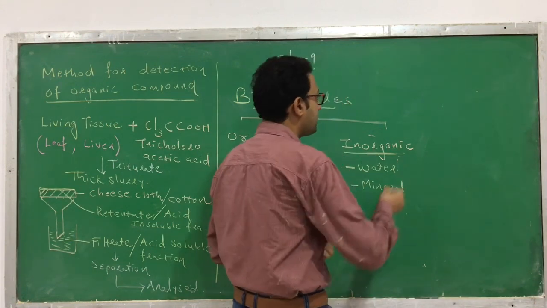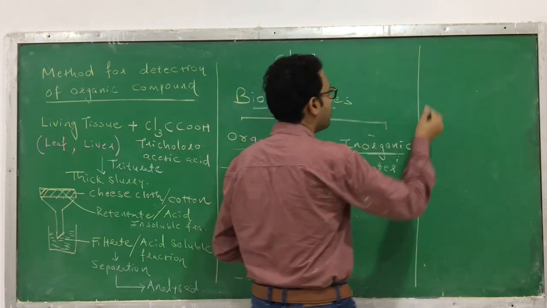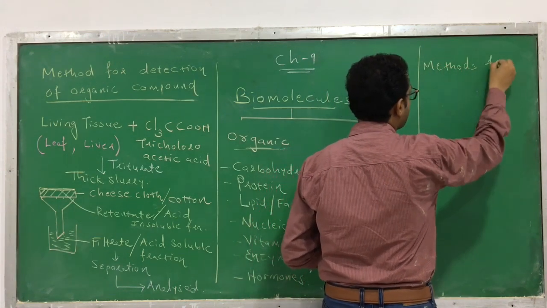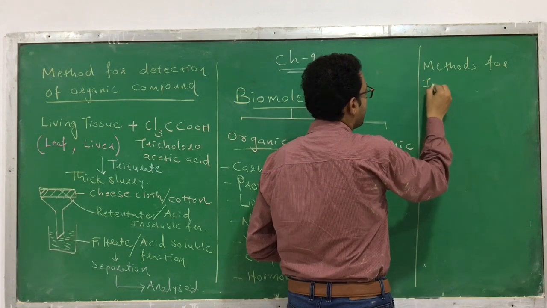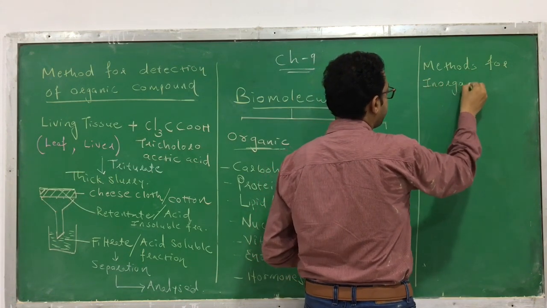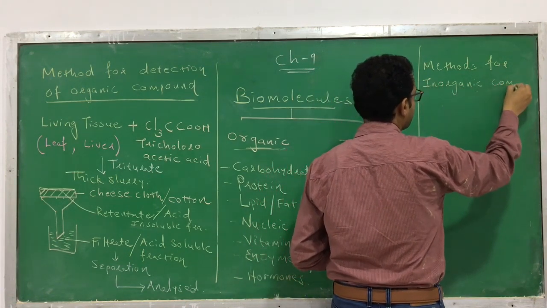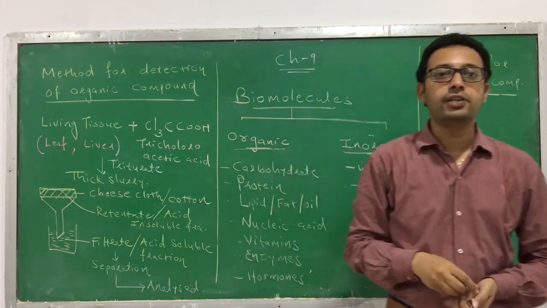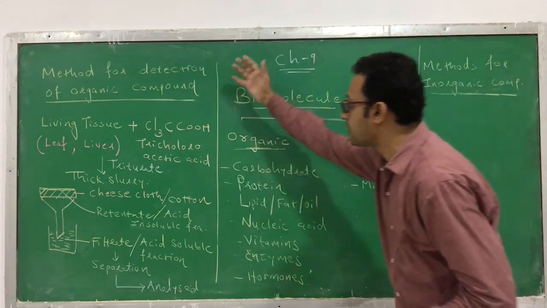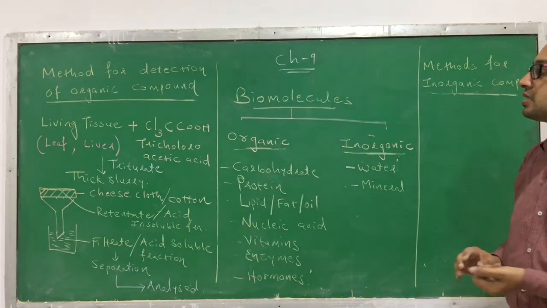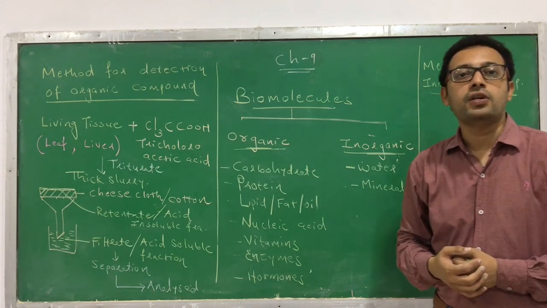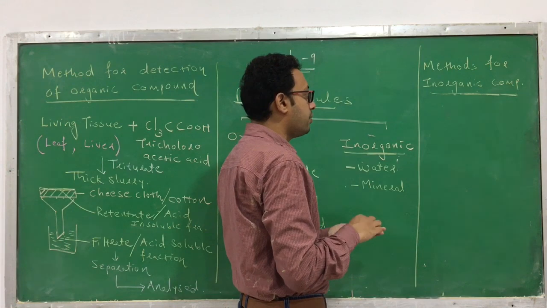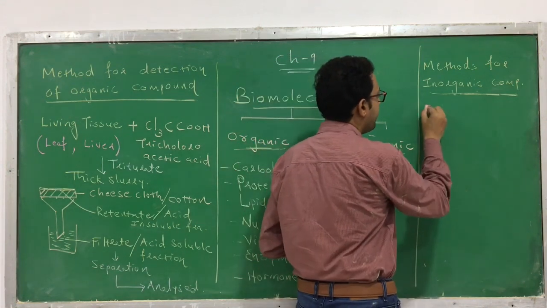So here we are discussing the methods for evaluation of inorganic compounds, methods for detection of inorganic compounds. Clear? How you can detect or evaluate the inorganic compound. This is about the organic compound. Now here we are discussing the method that we can adopt for detection of an inorganic compound. First, you have to take the living tissue.